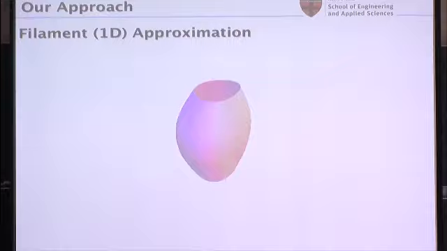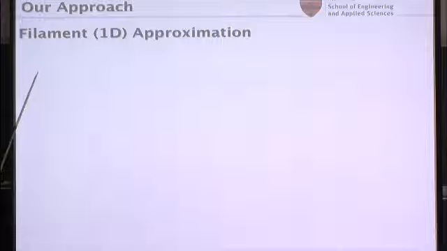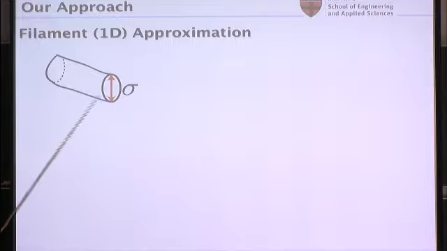They can flatten, form sheets. But I'm going to assume that this is not allowed. So that's just going to be the assumption here. I want to be able to basically characterize the geometry of my tubes, the cross-sectional geometry, always using one length scale that I call sigma. So this is basically the diameter or the thickness of my tube.